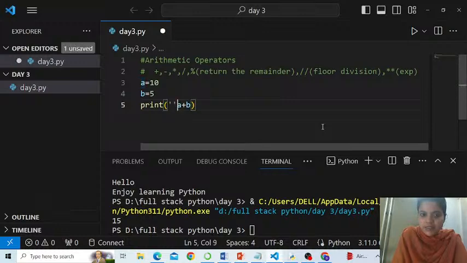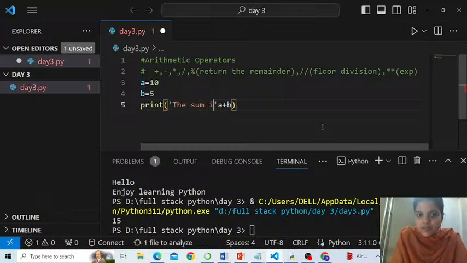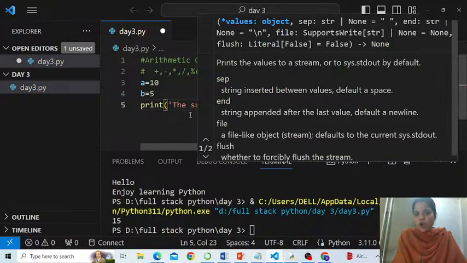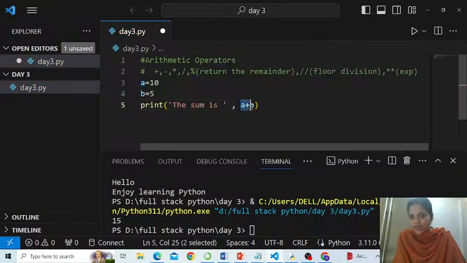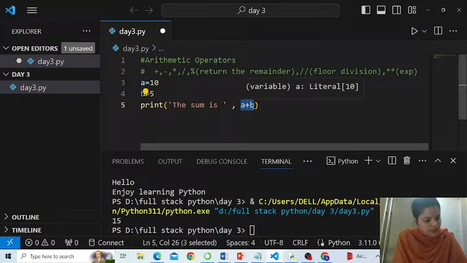And if I write like this, the sum is, comma. When you say comma, that means it is going to concatenate the output of this expression with the string. It's like you want to join something with the string which cannot be written in quotes.